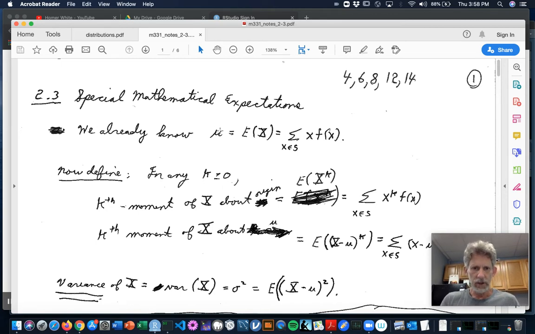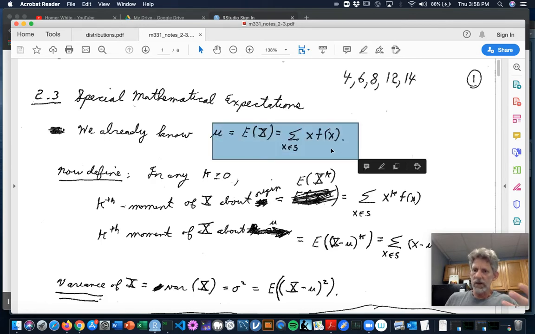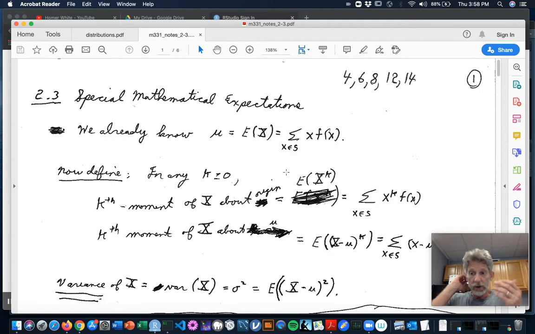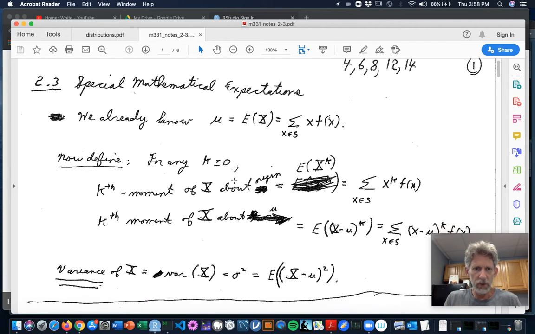You know, mu, or expected value of x, is the sum over the sample space of possible values of x of the particular value you get, little x, times the chance of getting exactly that value, f of x, little PMF there, okay? But we also were able to take the expected value of functions of a random variable x, and so we're going to look at some special functions of the random variable.